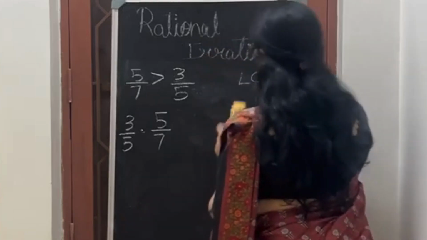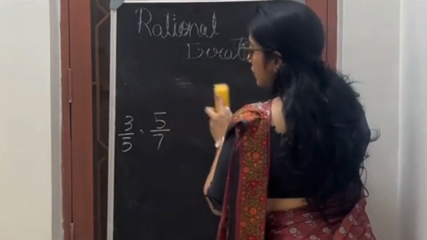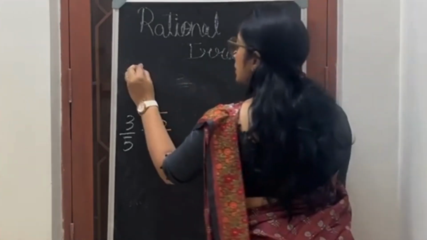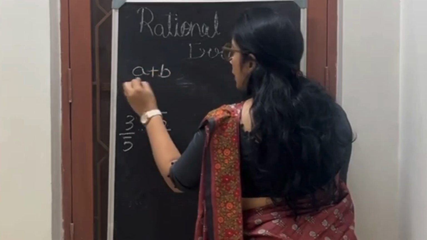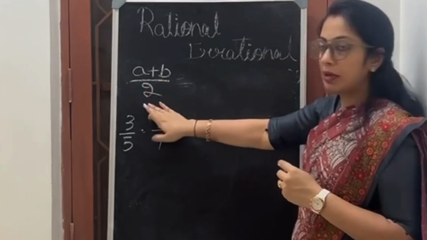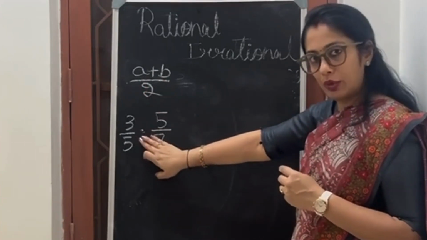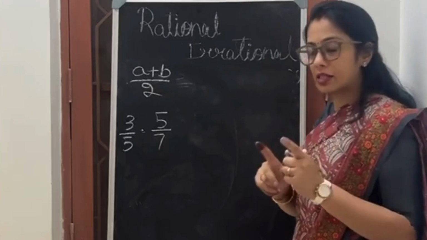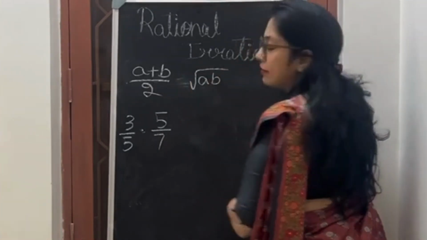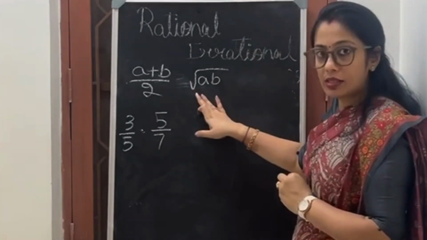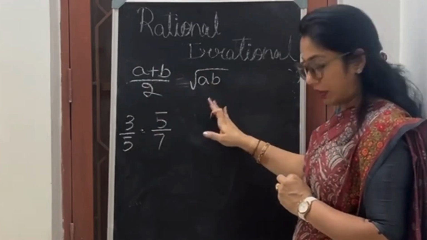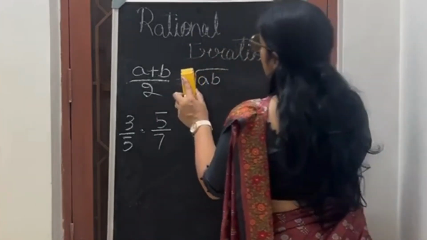Now, to insert a rational number here, always remember, there is a formula to insert rational numbers. Please remember this formula: A plus B by 2, where this is A and this is B. A plus B by 2 will give you a rational number between them. If I have to put an irrational number, it will be square root of A into B, square root of AB. This will give you an irrational number, and this is the formula for a rational number. Remember these two formulas. The question is asking me only rationals, so I am not doing this.